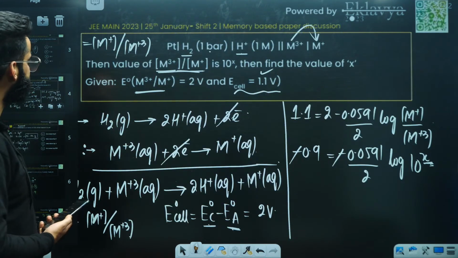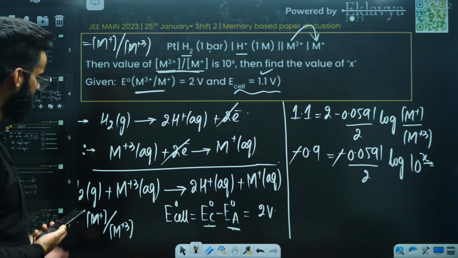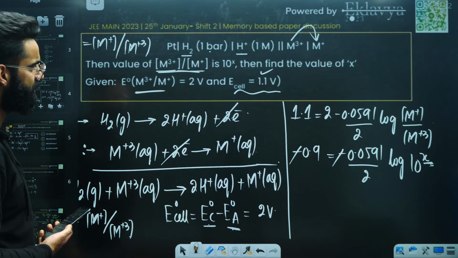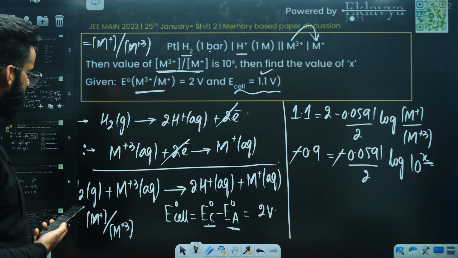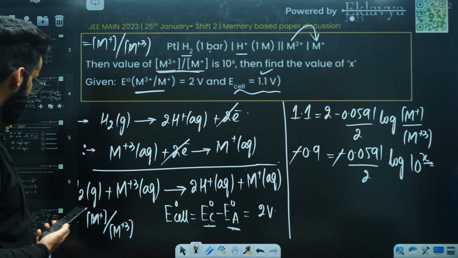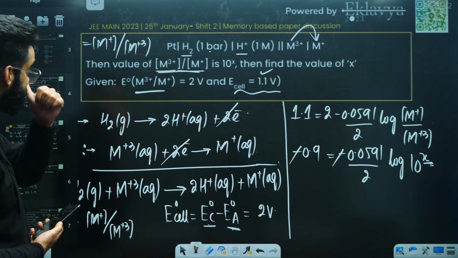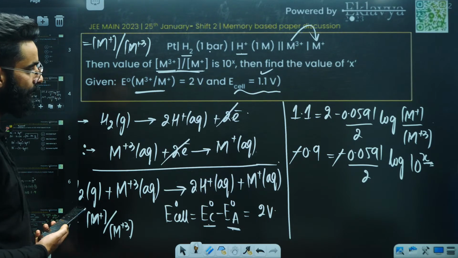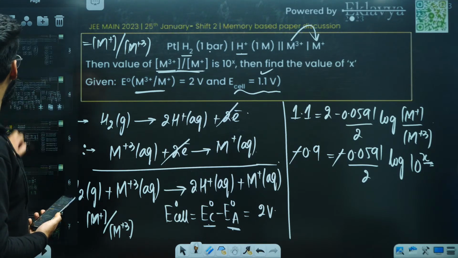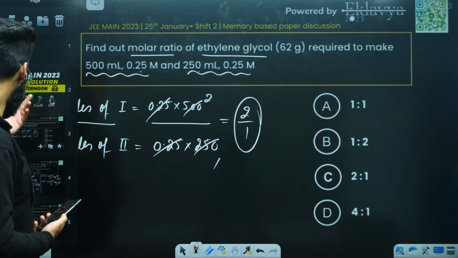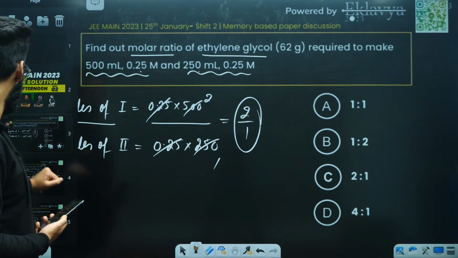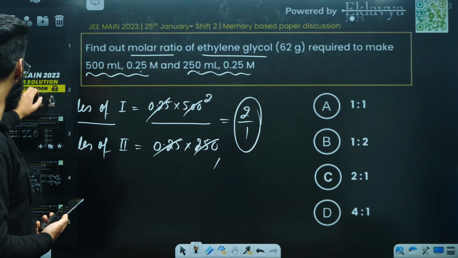This question was again simple, but a bit of calculation was needed to solve it, right? Correct? And then you have a question based on the molar ratio. This was again a very simple question.